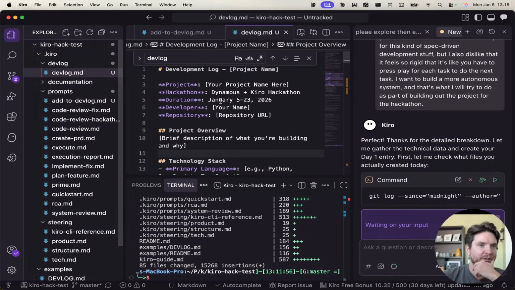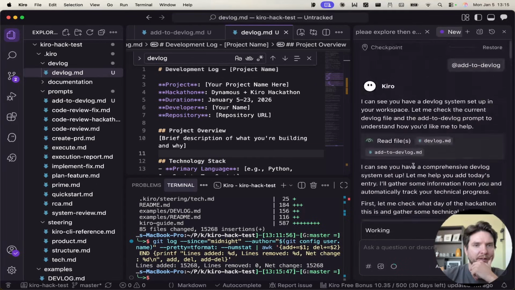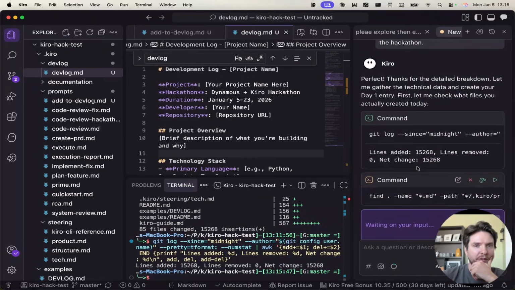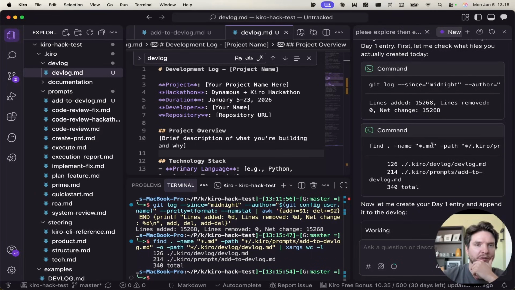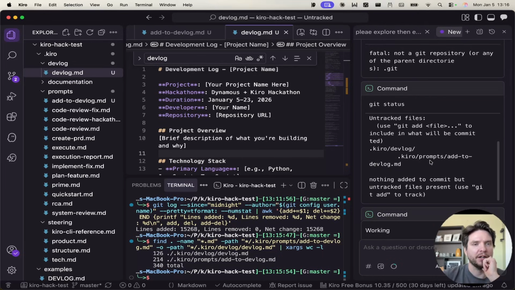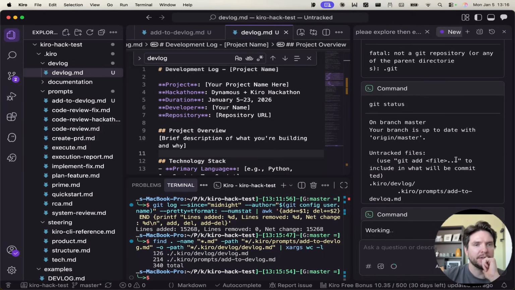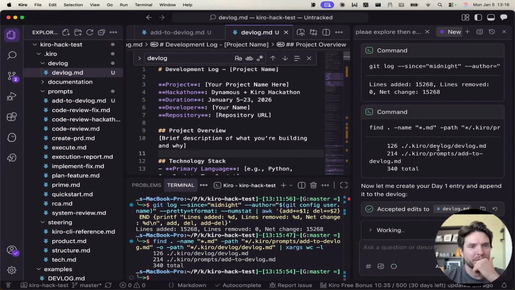Let's take a look. We have our devlog here. It's starting to get filled out. I'm going to take all of the output of this once we're done and feed it back into the other session to make improvements to the commands, because we did have some issues here, like it not finding that it was a Git repository and so on. I don't know why that happened, but I'm sure Kiro knows once we feed this back in.